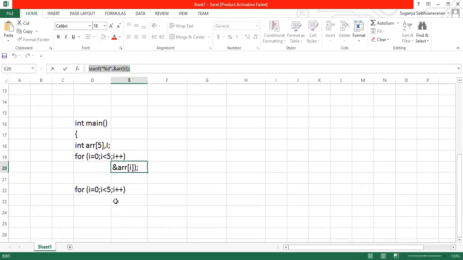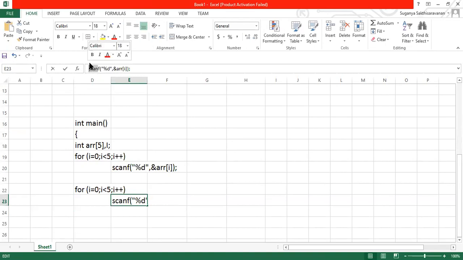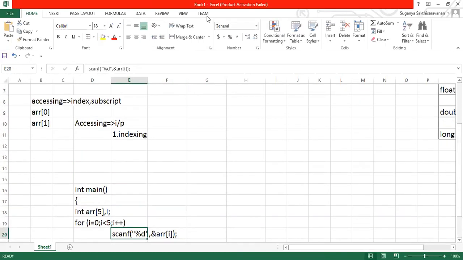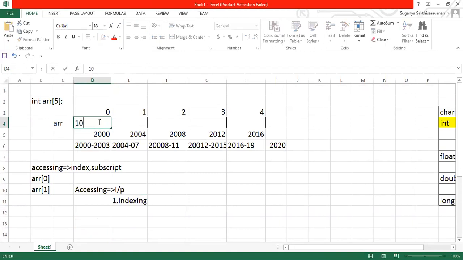So this is how the data is accessed here, and the next method I'll show you after explaining this. What happens here is, by mentioning the index portion, data is accepted one by one. The first data will be stored in array of 0. Whatever input you accept will be stored in array of 0, and this loop continuously iterates till array of 4. So one by one the data is stored like this.